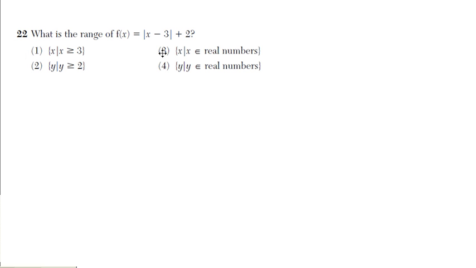22, sorry. It says, what is the range? Now, whenever you think of range, you're thinking about the vertical span. The range is how high does the graph go and how low does it go vertically. Okay, how low and how high, right? That's the vertical span of the graph. That's what the range is.